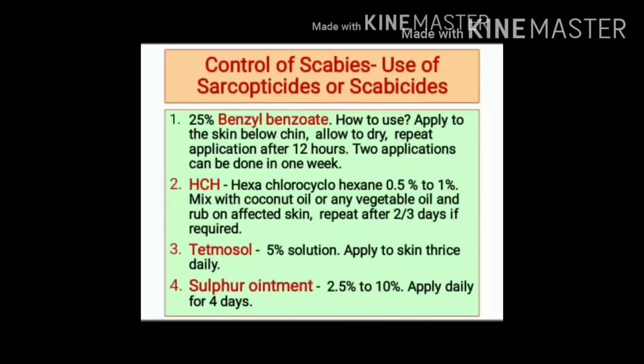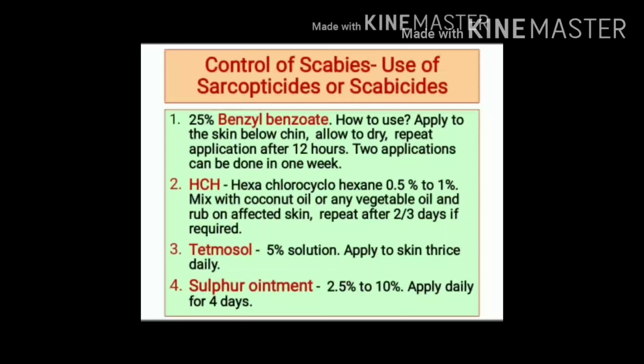How should it be used? It should be applied to the skin below the chin. It should be allowed to dry. It can be repeated after 12 hours, but only 2 applications are done in 1 week.